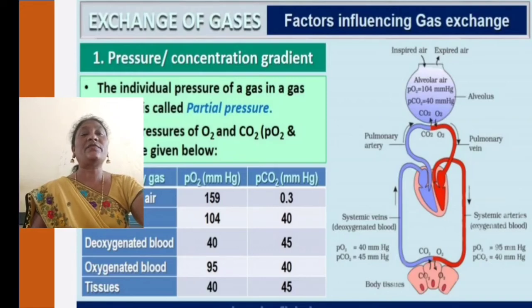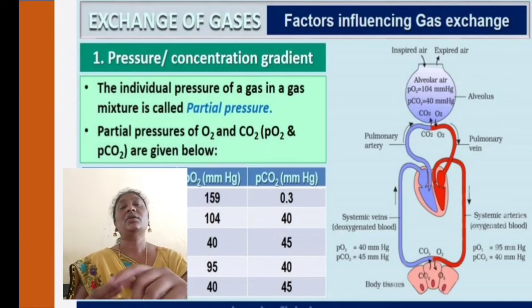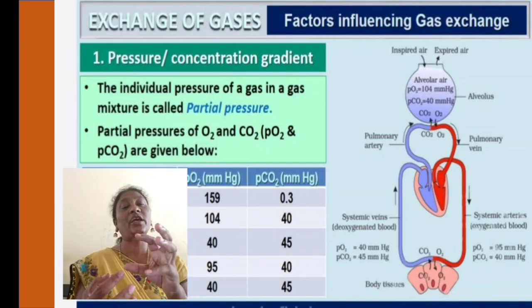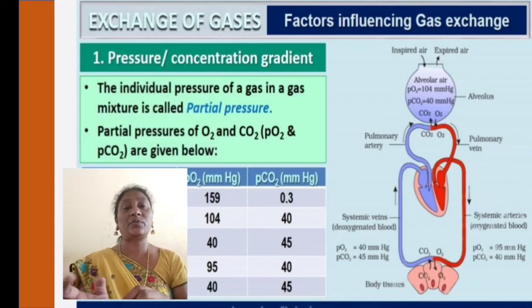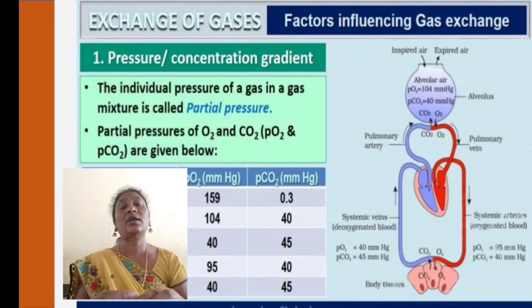So, factors influencing the exchange of gases. The individual pressure of a gas in a gas mixture is called the partial pressure. If you take one gas mixture, the individual pressure of each gas, that we call a partial pressure. So, the partial pressure of oxygen, PO2, and the partial pressure of carbon dioxide, PCO2, are given below.